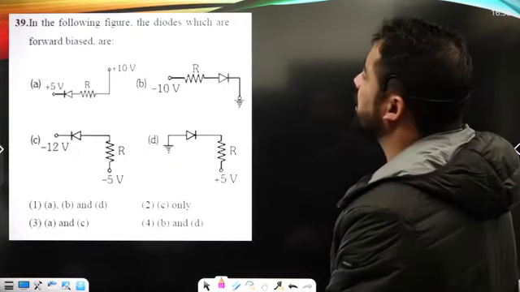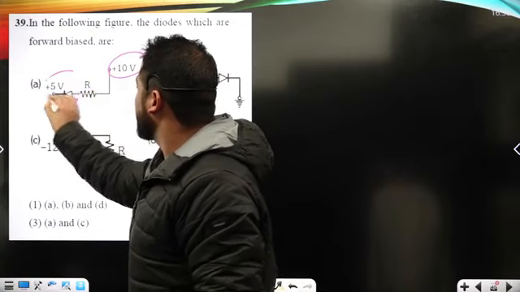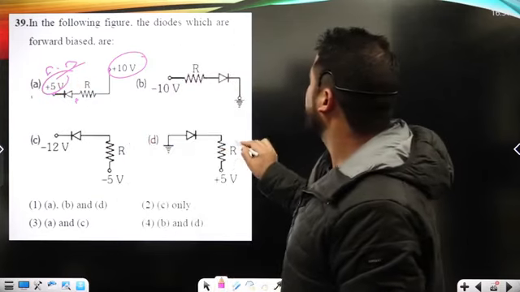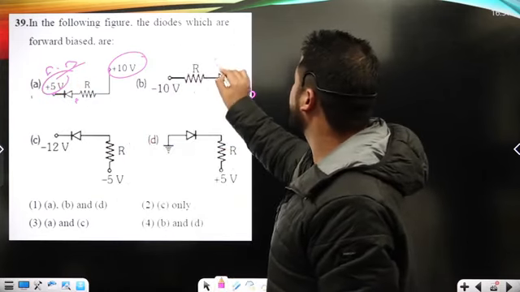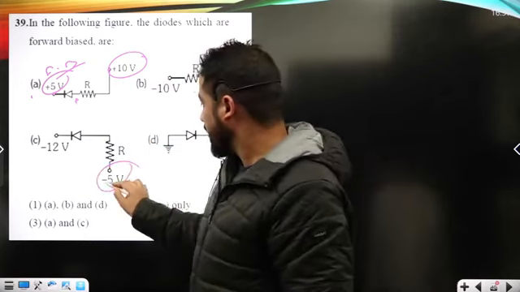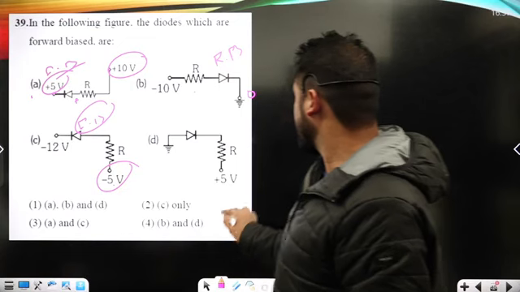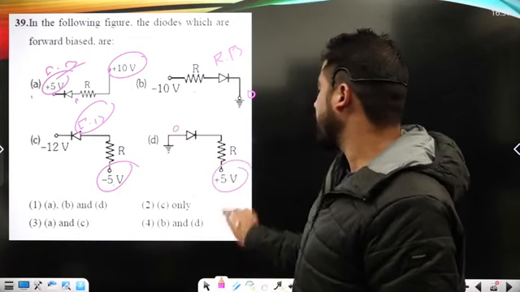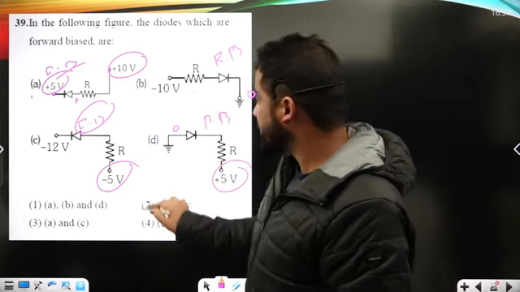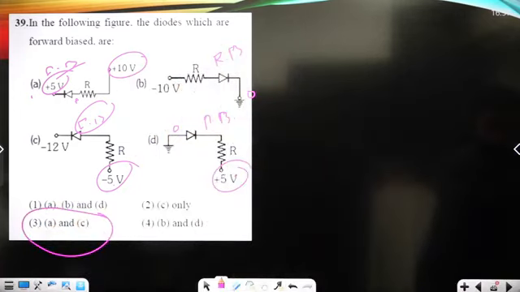Which of the following diodes are in forward bias? See, here it is 10, that's plus. Here it is 5, so it is forward bias. A is forward bias, okay? Now B is at 0, negative, it is reverse bias, okay? So here it is negative, that's less negative, more negative. Again, it is forward bias here. Here it is 0 and 5, okay? So it is reverse bias here. So A and C are forward bias. Option 3rd is the correct option.